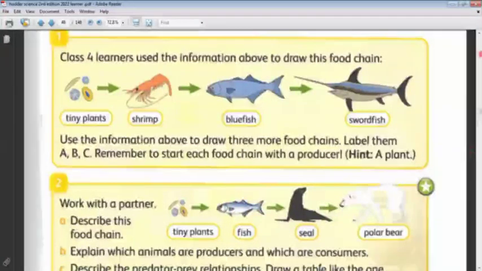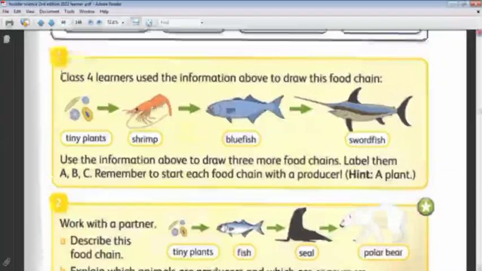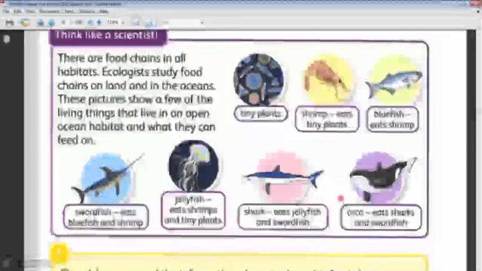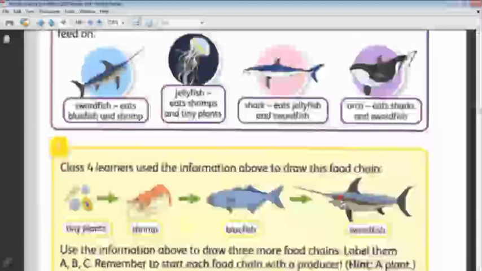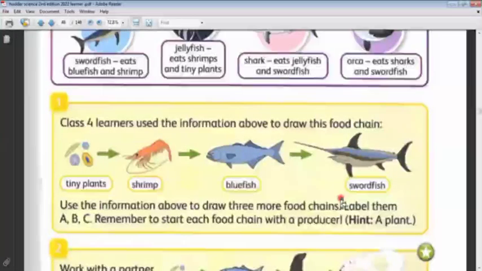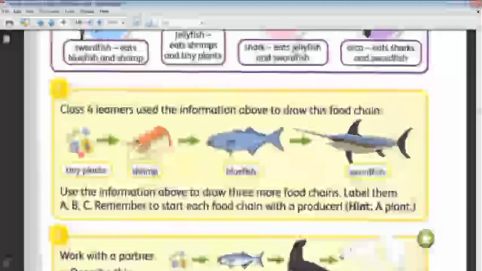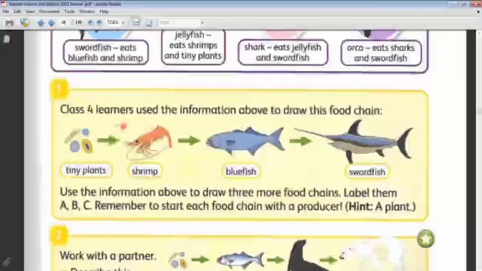I want you to make me 5 food chains from these animals as homework. Okay, this one. Here, class 4 learners use the information above to draw this food chain. This is the first food chain that we made from these living things. Tiny plants make the photosynthesis process, or make their own food. Tiny plants are the food for shrimps. Shrimps are the food for bluefish. Bluefish is the food for swordfish. Use the information above to draw three more food chains.